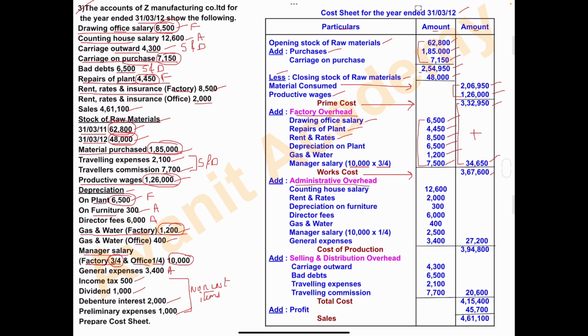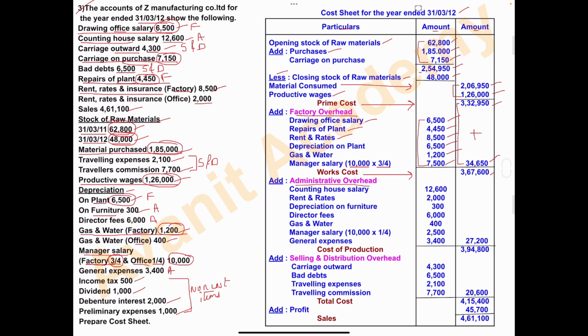Any overhead or expenses related to office work or administrative department we have to take under this head. Wherever we have written A in these problems, we have to take it under administrative overhead. See the second item: counting house salary, rupees 12,600.